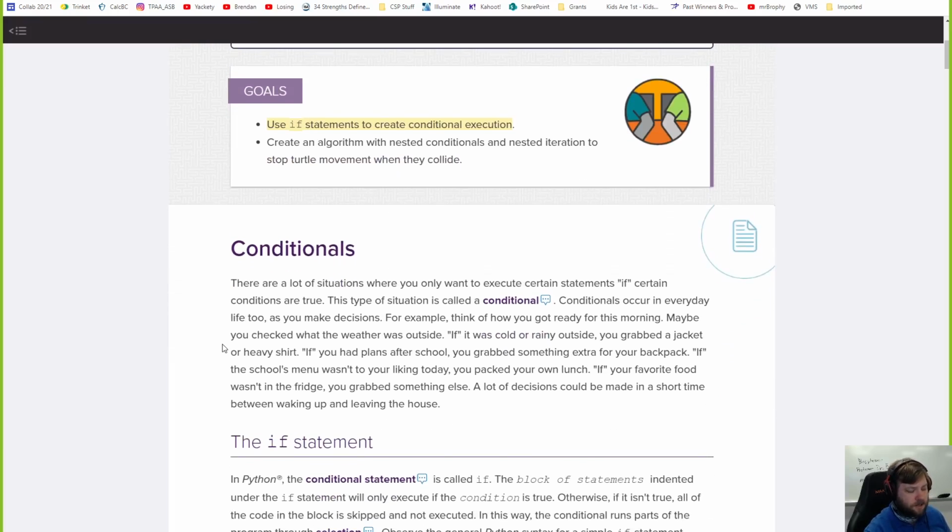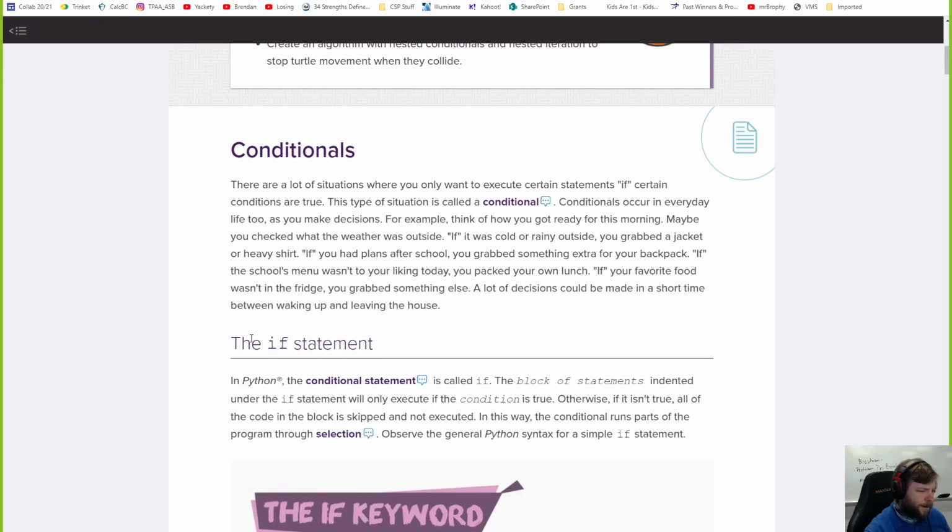So what's a conditional? Now, we've done conditionals. I don't understand why they're defining this word right now. There are a lot of situations where you only want to execute certain statements if a certain condition is true. Okay, this type of situation is called a conditional.